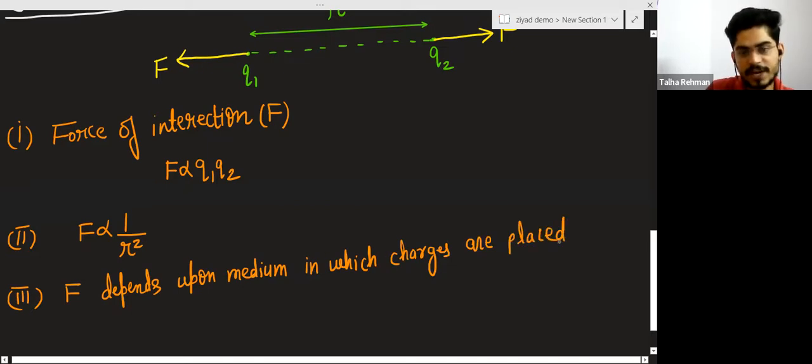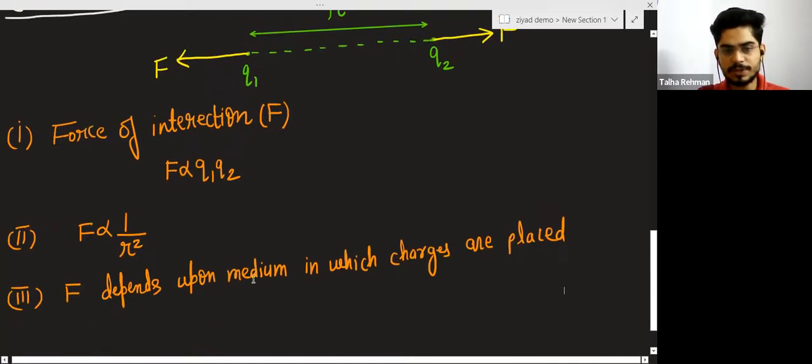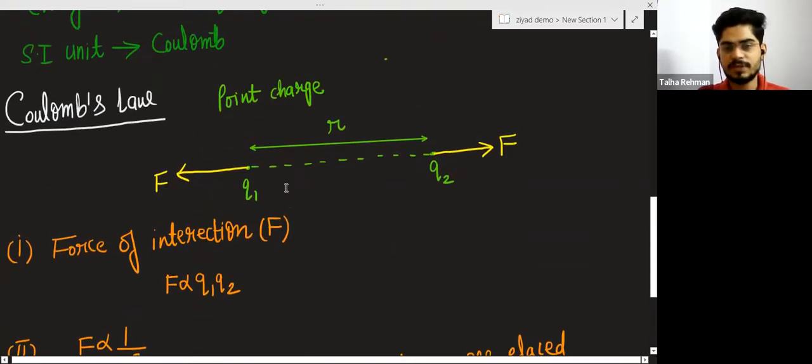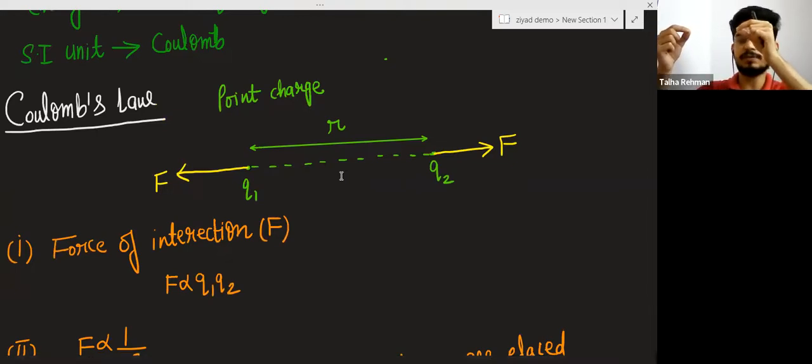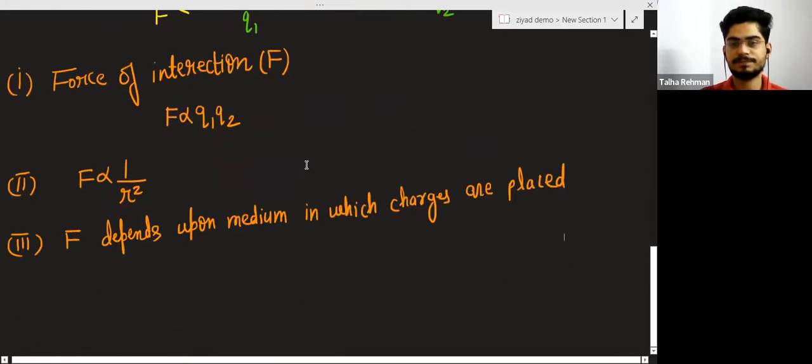For this, we will study the electric constant, which I will discuss later. I am just telling you the meaning of this statement: suppose you have changed the medium, so that between these two charges there is now another medium like water. Then the force of interaction will change.